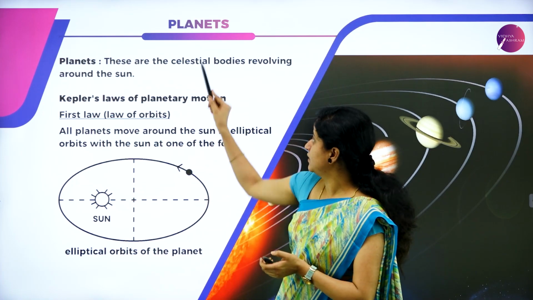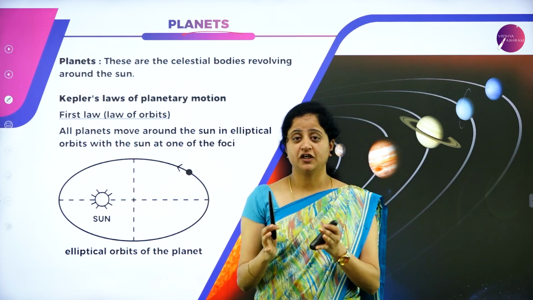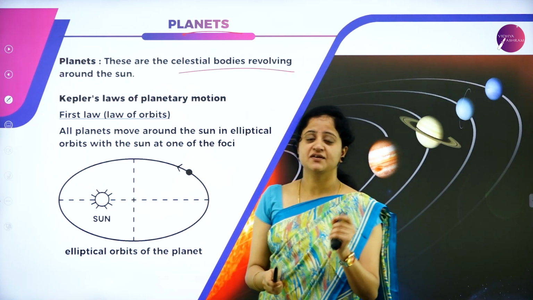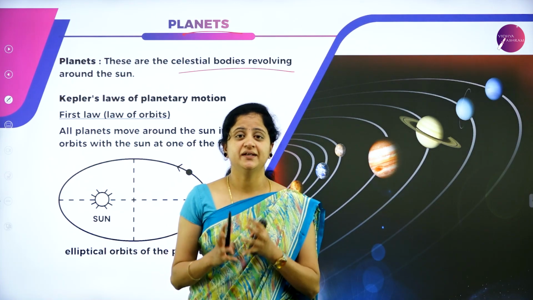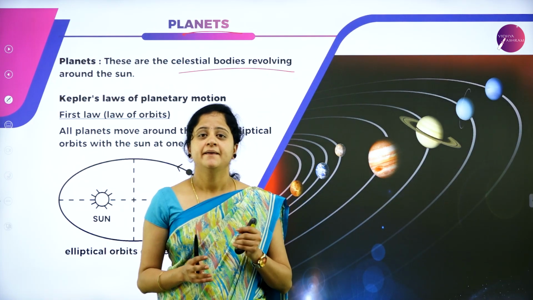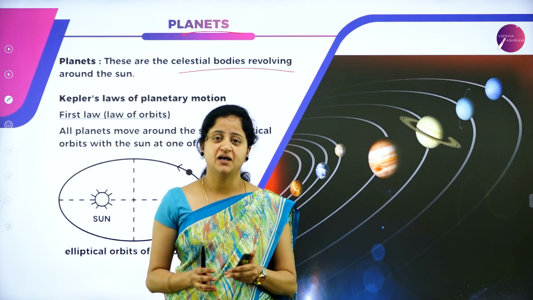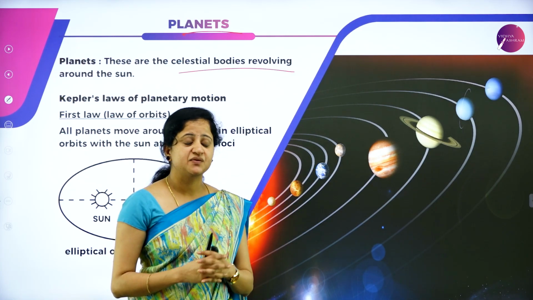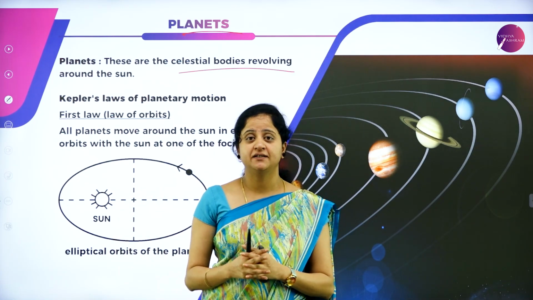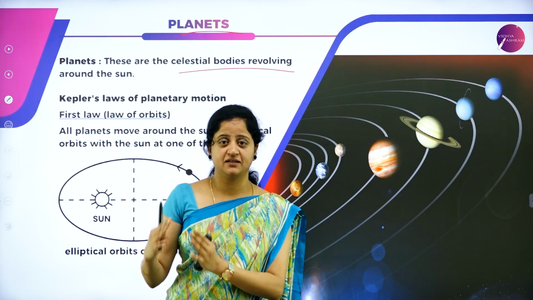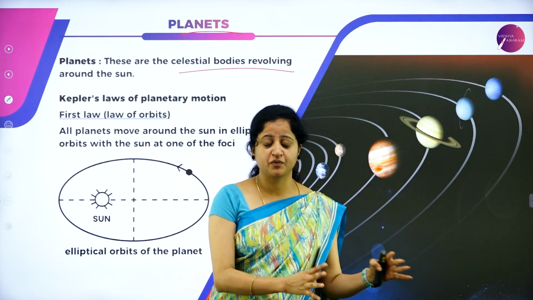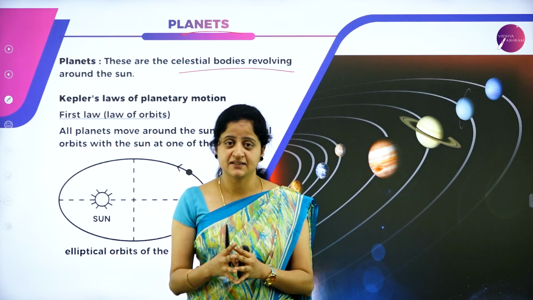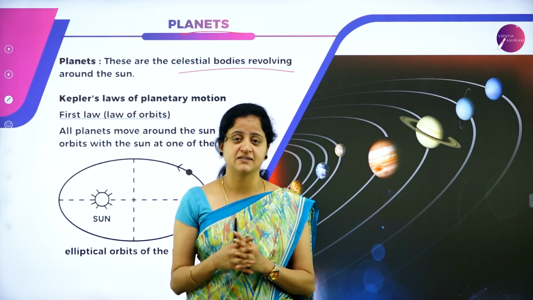So planets, we all generally have an idea about what planets are. Planets are nothing but the celestial bodies that revolve around the sun. As we all know, in our solar system, the planets are Mercury, Venus, Earth, Mars, Jupiter, Uranus, Saturn and Neptune. And these planets revolve around the sun in an elliptical orbit. So this is all what we have studied till now. Whatever theories were proposed before we accepted the heliocentric theory, that the sun is in the center and all the planets revolve around the sun.